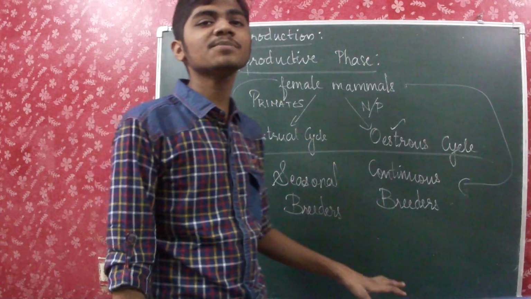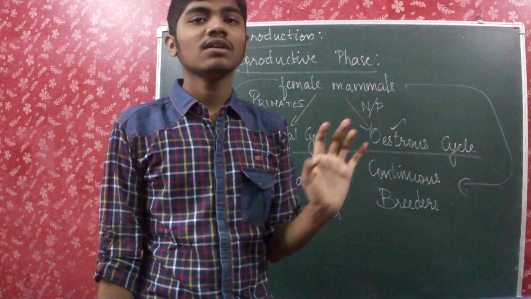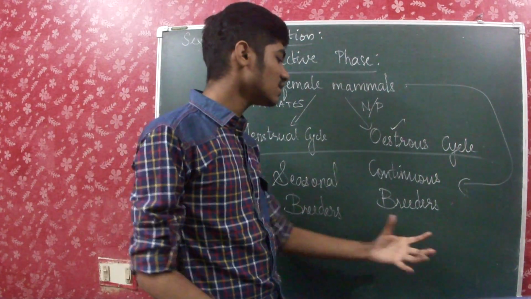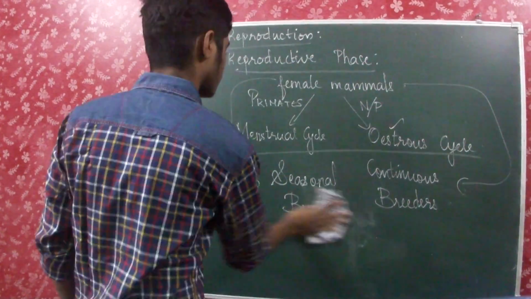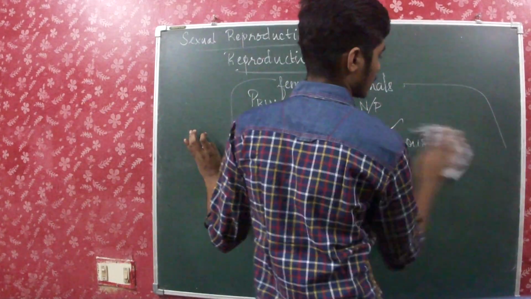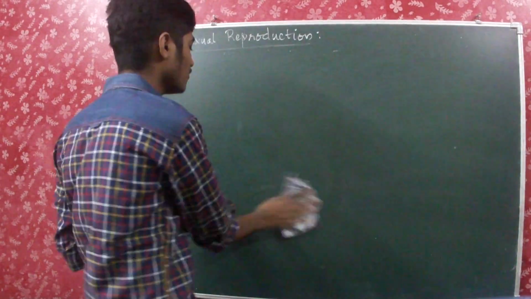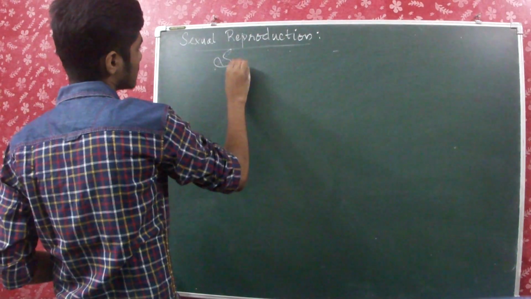Whereas continuous breeders, it's throughout. The reproductive behavior is active throughout their reproductive phase. So this is the difference between the seasonal breeders and continuous breeders. Now that the reproductive phase is over, we have to know about the next phase, that is the senescent phase.